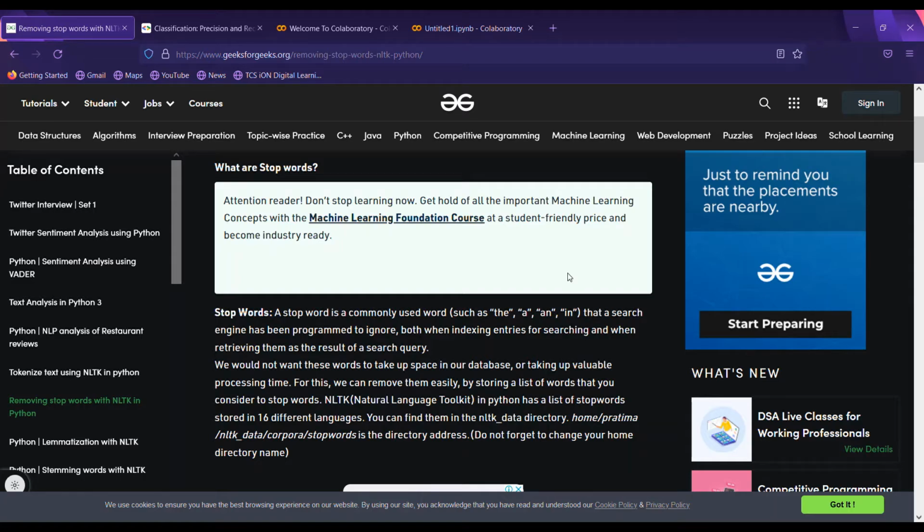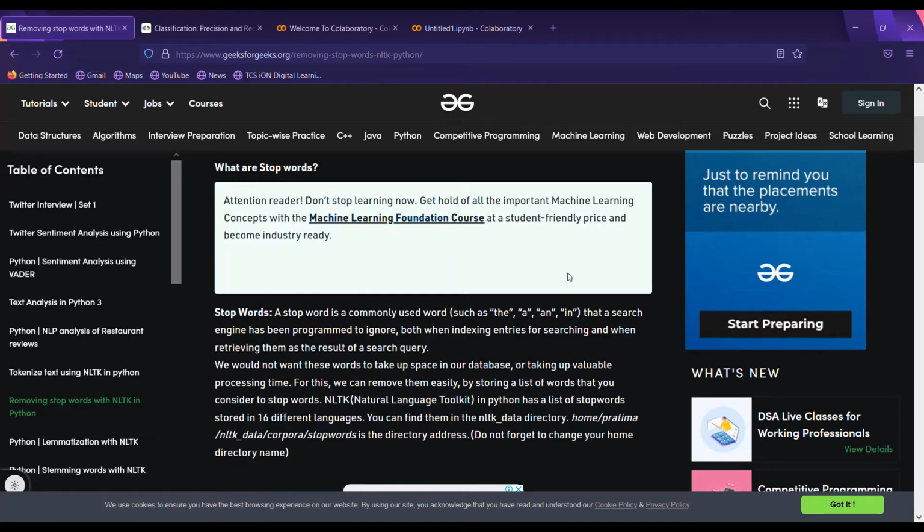So what are stop words? A stop word is a commonly used word that a search engine has been programmed to ignore, both when indexing entries for searching and when retrieving them as the result of a search query. We would not want these words to take up space in our database or valuable processing time. For this, we can remove them easily by storing a list of words that you consider to be stop words.